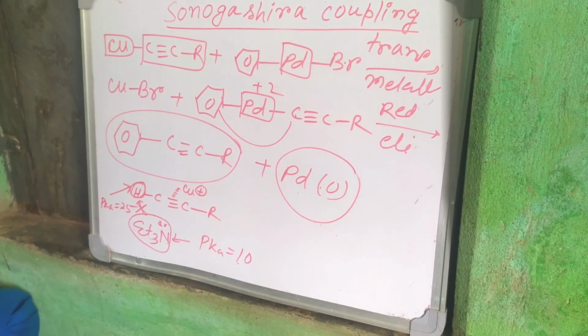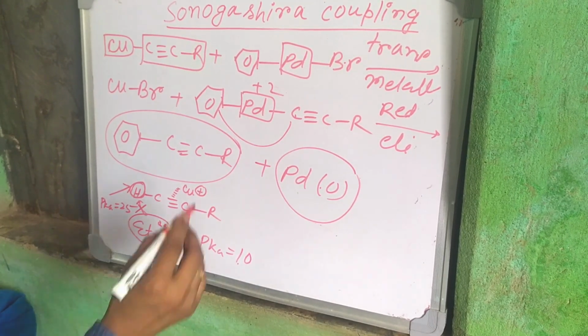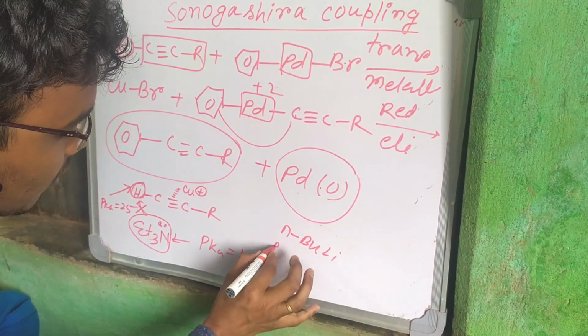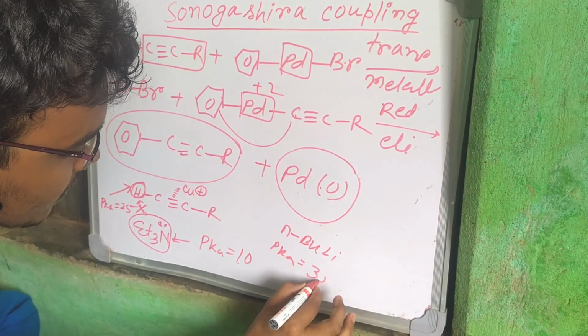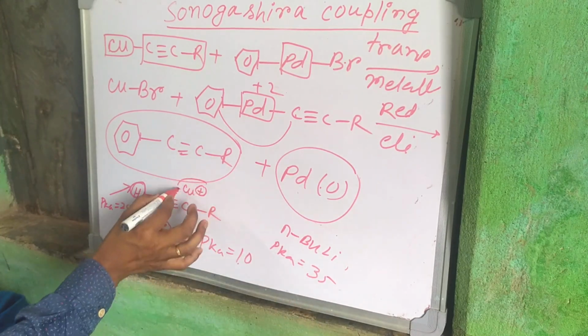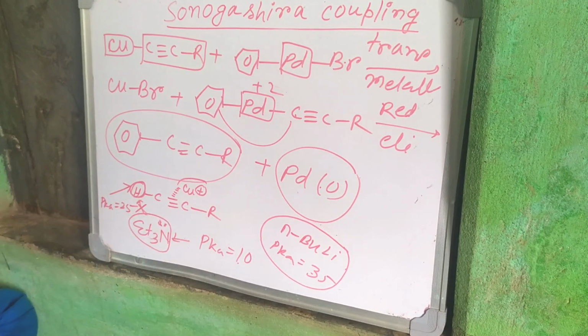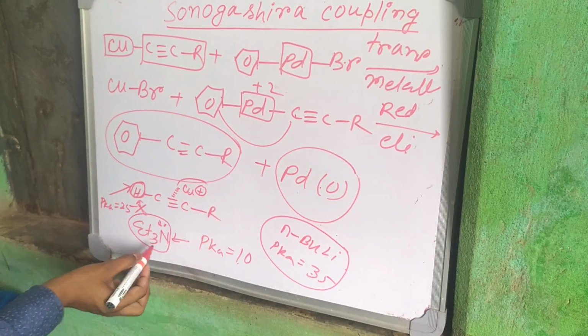Now you may ask, if we use normal butyl lithium, which has a pKa of around 35, then we need no co-catalyst. It is so strong a base that it can easily capture this hydrogen directly. So why do we use the co-catalyst and mild base?